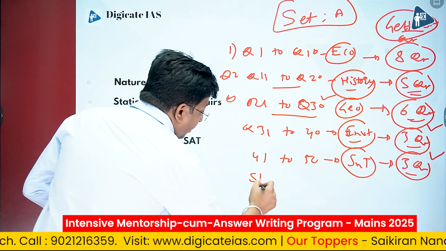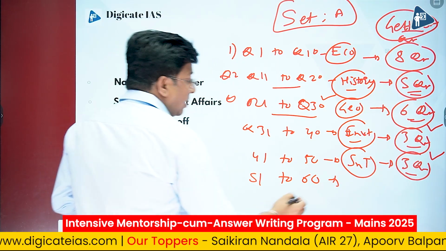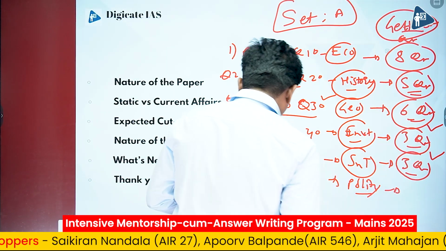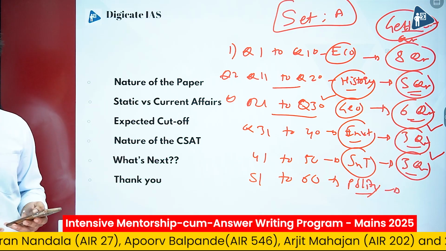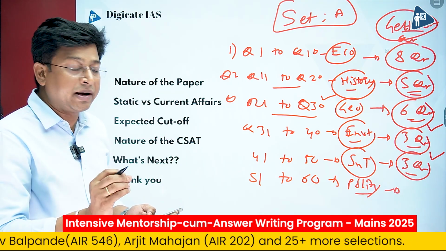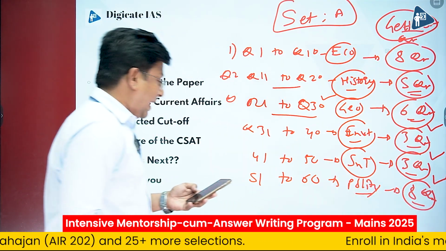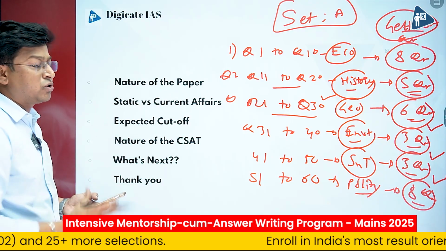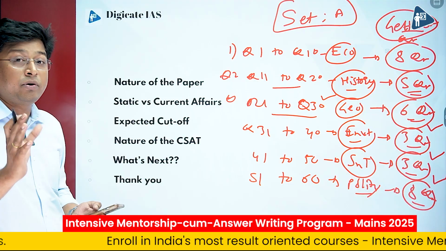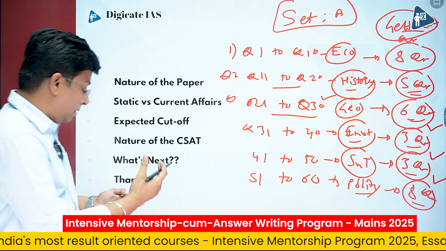Now comes the polity part, from 51 to 60. Like every year, this year also polity questions were gettable. Though some questions were lengthy and some required a little application, based on the standard source Lakshmikant, 8 questions were solvable. When I'm telling you these questions are solvable, you should ask yourself why you were able to solve these questions and why you were not able to solve others. We will discuss these questions in detail in an upcoming video.